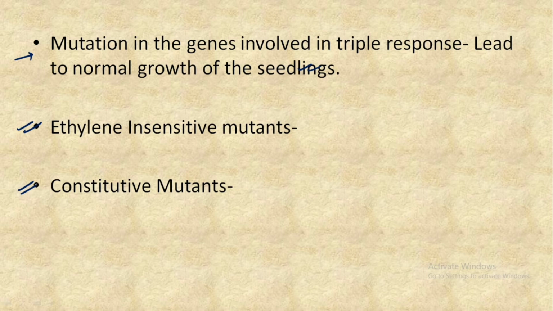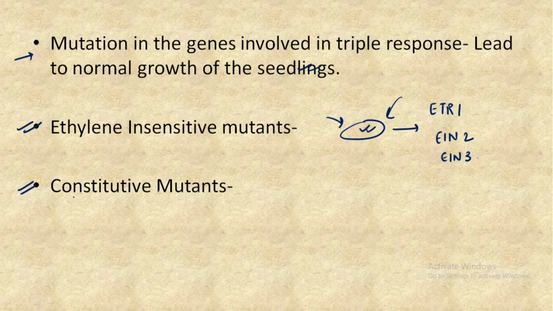In simple words, they fail to respond whether we apply ethylene from the outside or it is produced from inside; no response is shown. The most important ethylene insensitive mutants are ETR1, EIN2 and the last one is EIN3.